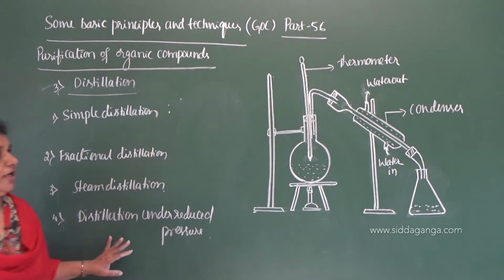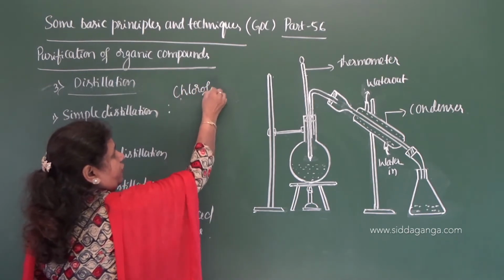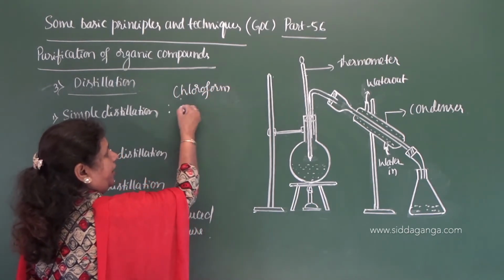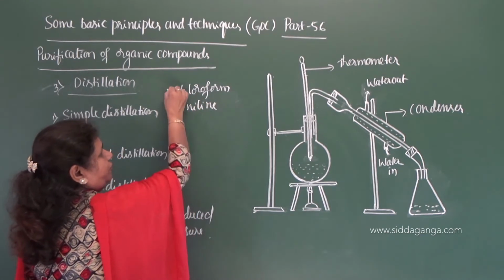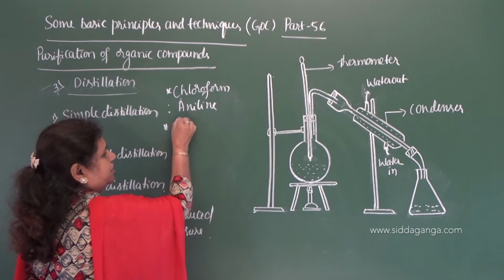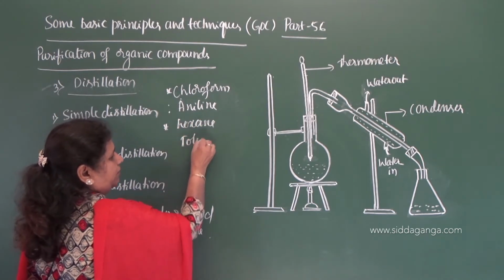For example, you can take a mixture of chloroform and aniline. As a second mixture, you can take n-hexane and toluene.